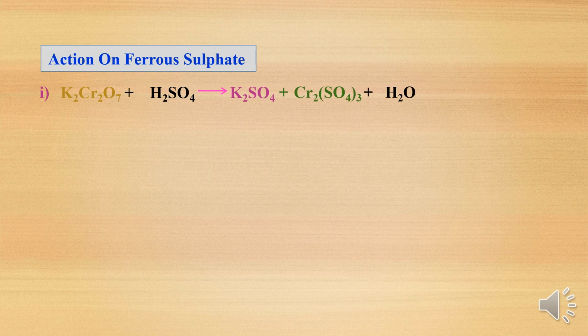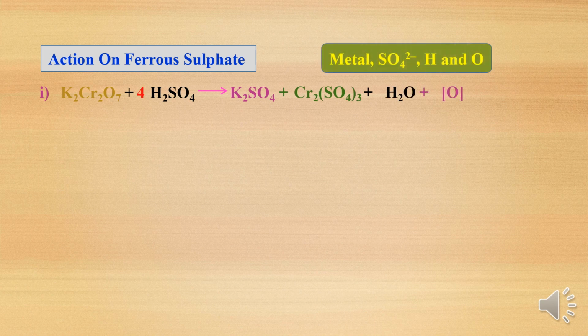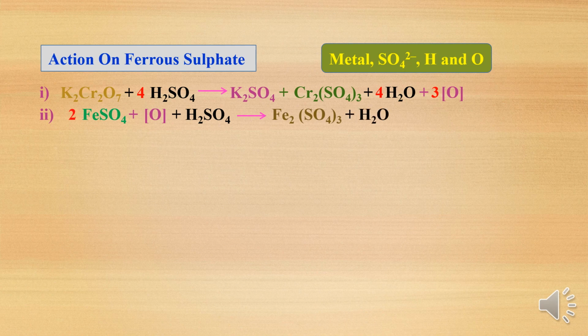Now see the reaction. Potassium dichromate, when it reacts with H2SO4 or sulfuric acid, gives chromium sulfate with the removal of water, and potassium sulfate as a byproduct, and it gives nascent oxygen. Now the ferrous sulfate reacts with the H2SO4 and the nascent oxygen oxidizes ferrous sulfate into ferric sulfate and water is removed.